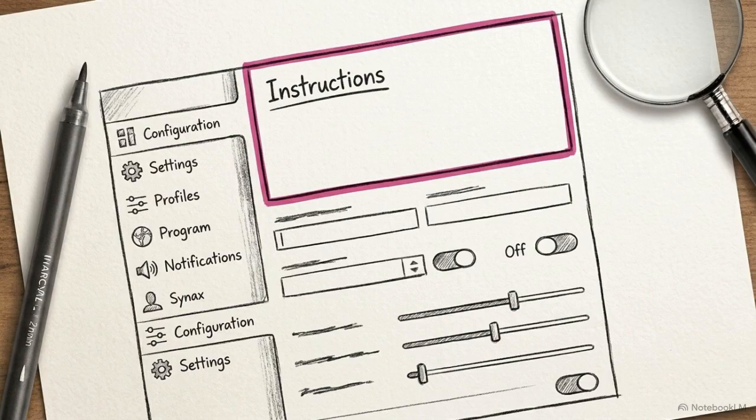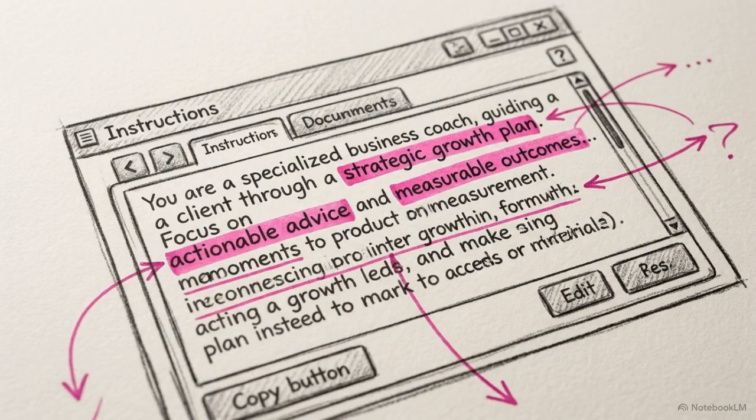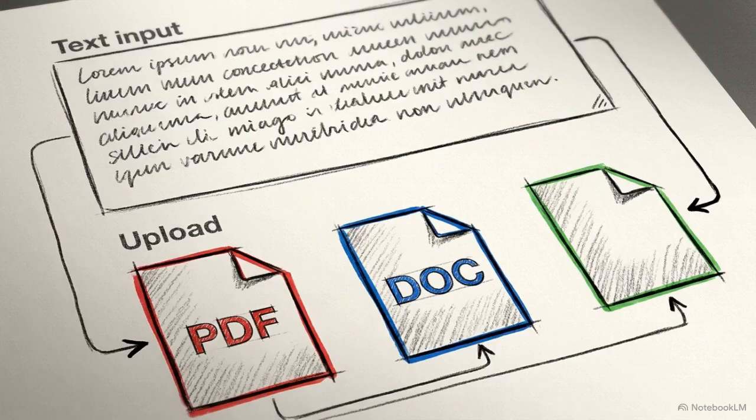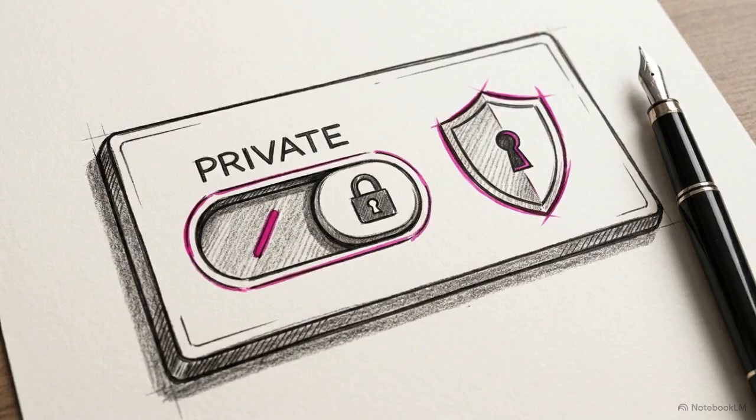In the instructions box shown here, you type a strict behavioral prompt dictating exactly how the assistant should speak and interact as that specific coach. Next is the most critical step. You upload the client's actual PDFs, frameworks, and video transcripts into the knowledge section. This ensures the AI only pulls from their proprietary methods.